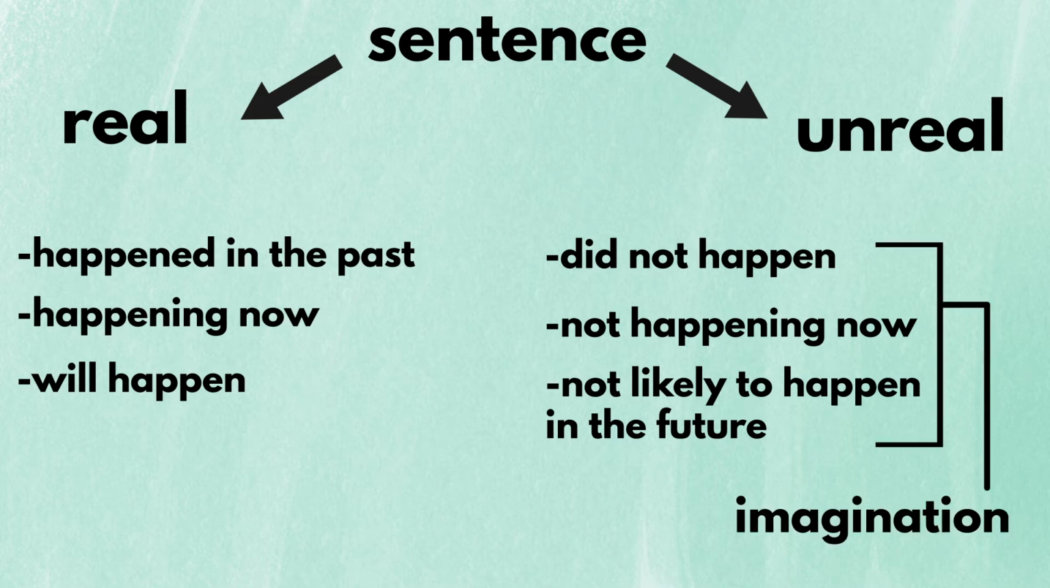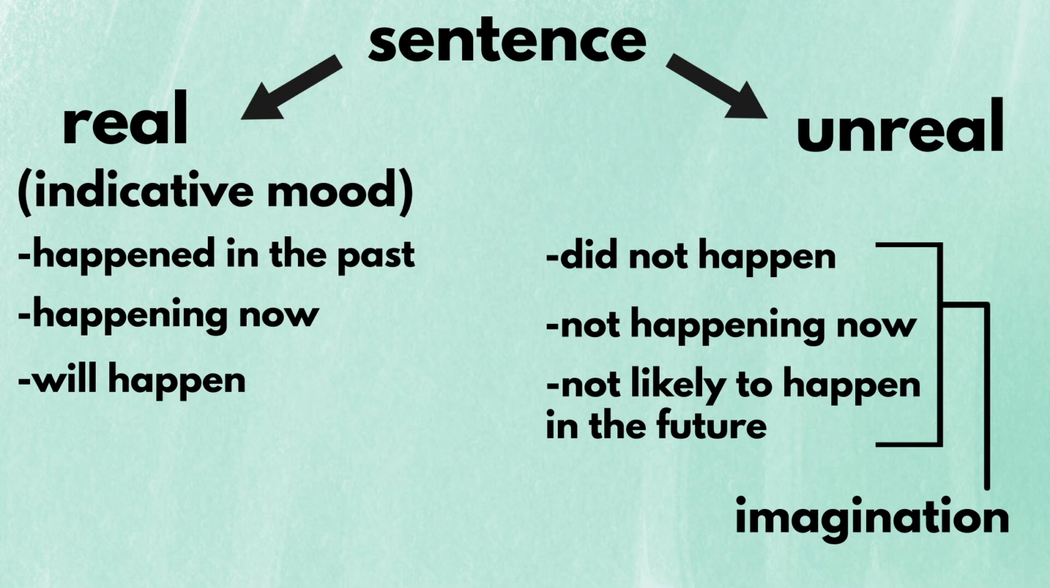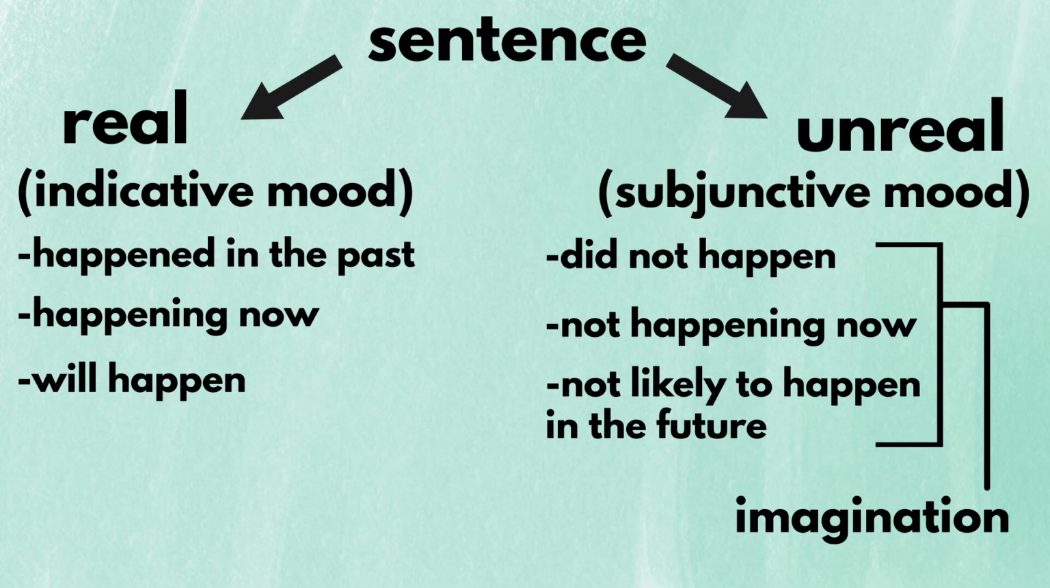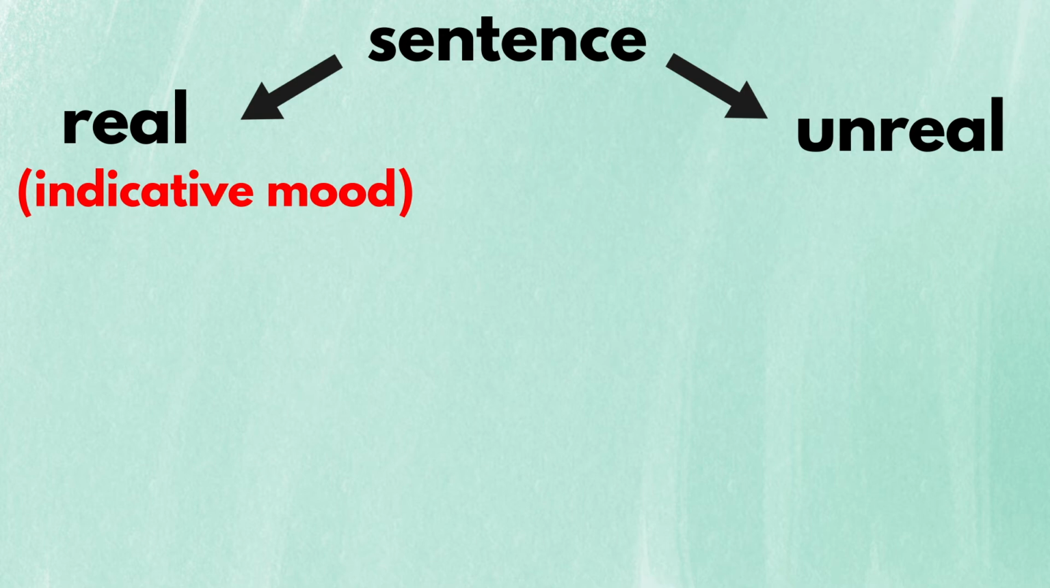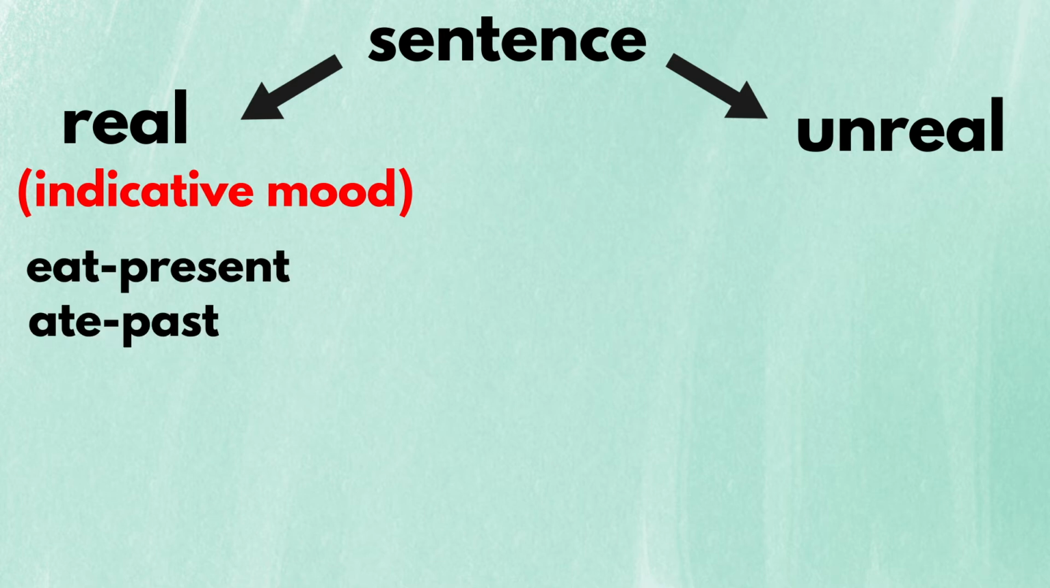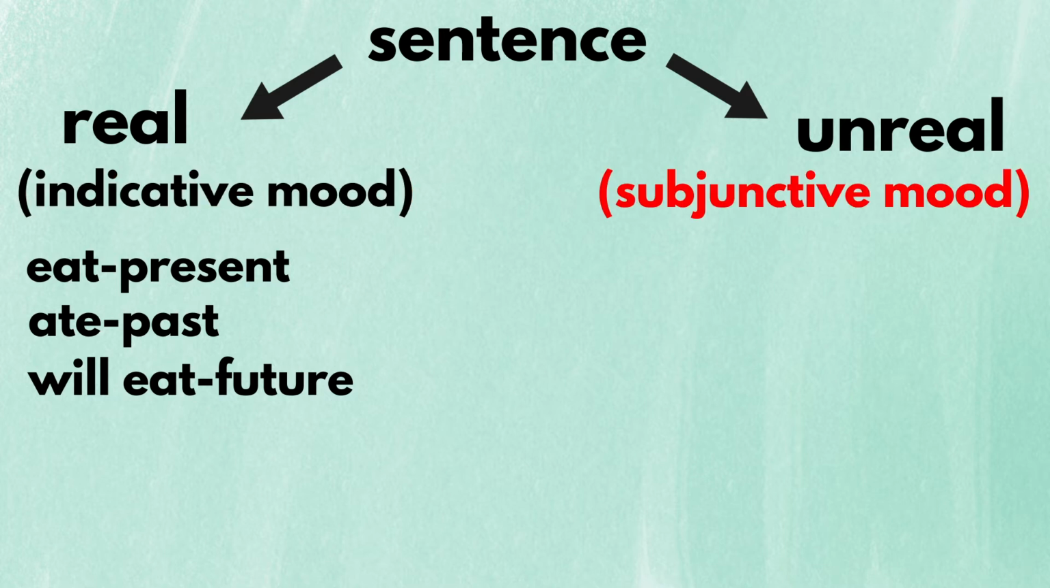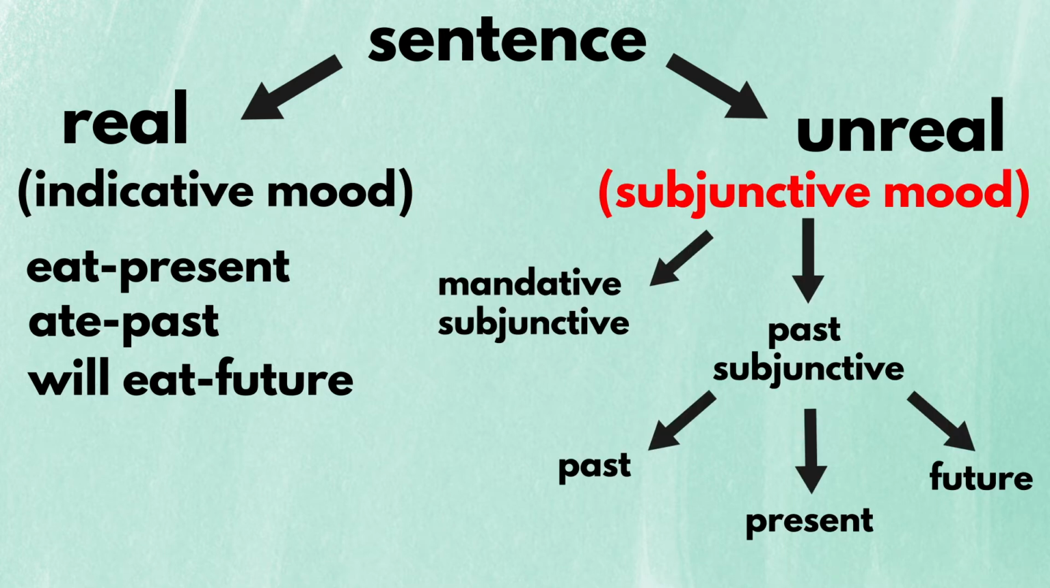Depending on which one you're talking about, you have to use different verb forms. The verb form for real things are called the indicative mood, while the verb forms for unreal things are called the subjunctive mood. For the indicative mood, you use normal verb forms. These are the stuff that we're familiar with, like eat for the present, ate for the past, and will eat for the future. However, for the subjunctive mood, there are multiple sentence structures to choose from. Let's take a look at each of them, starting with the first case scenario.